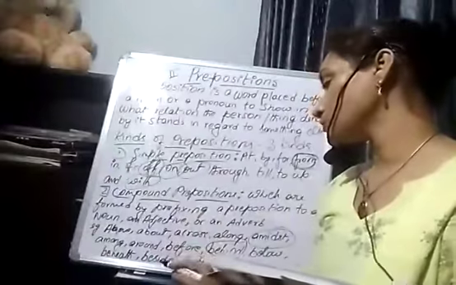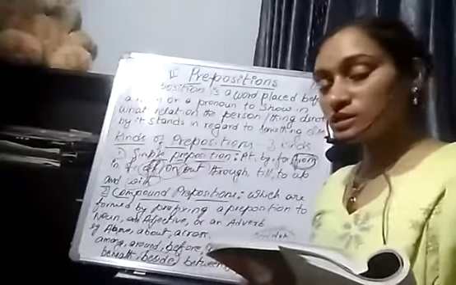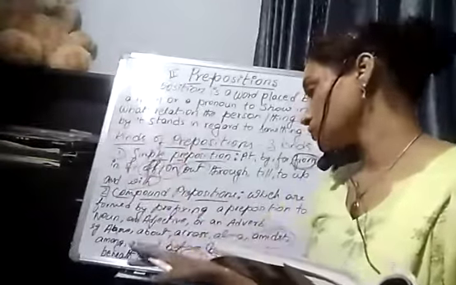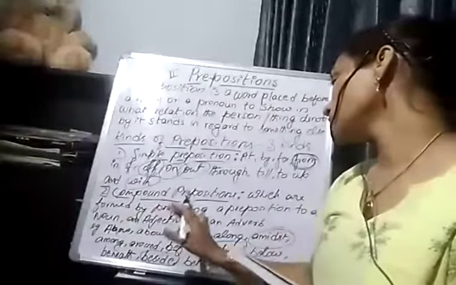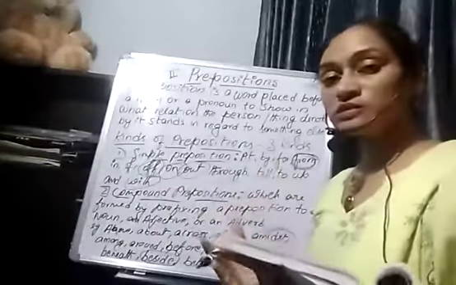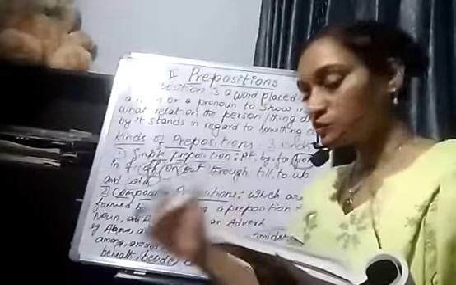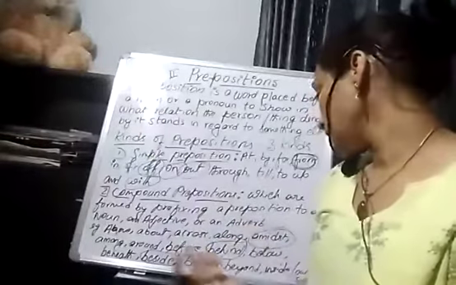Near to doesn't come here. So, prefixing means you fix the preposition previously to show something else.